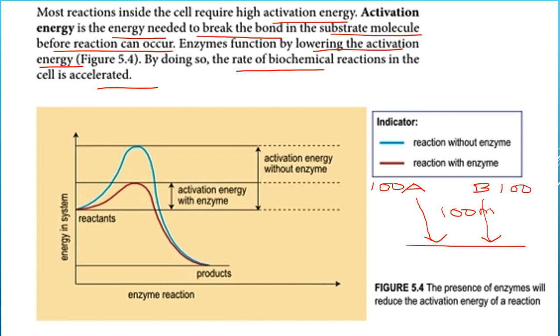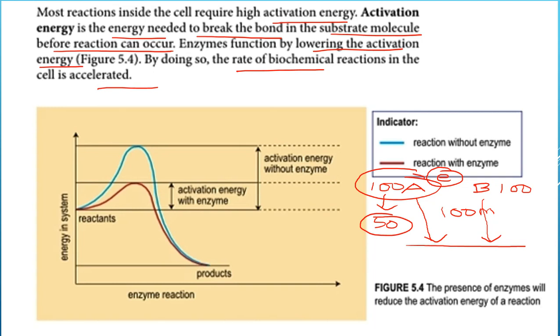Baru boleh start lari. Okay, tetapi CA ini, dia ada enzyme. Dia makan satu gula-gula enzyme lah kan. So, bila dia makan gula-gula enzyme itu, dia punya activation energy itu lowers down, become 50. So, bila dia sudah capai the 50, dia terus lari.